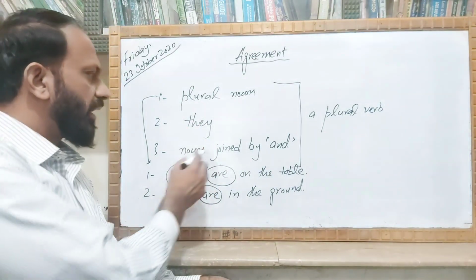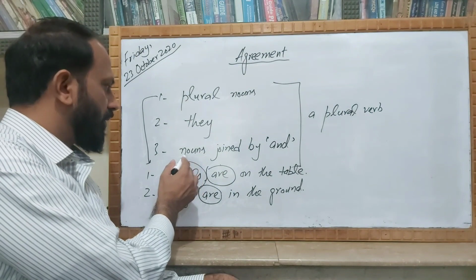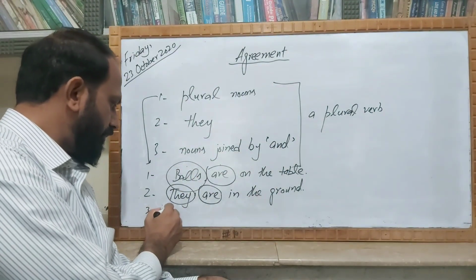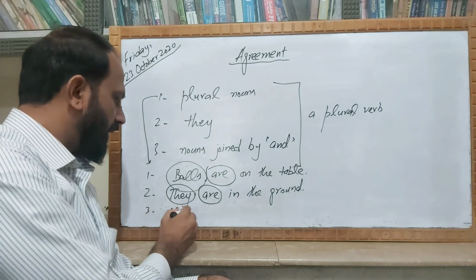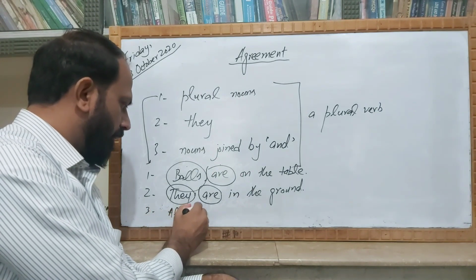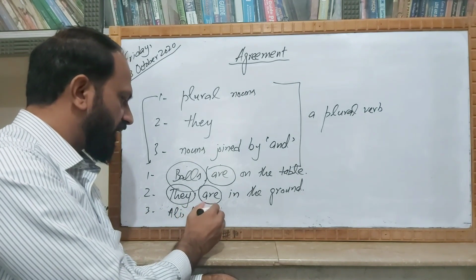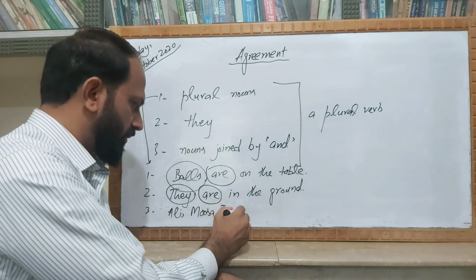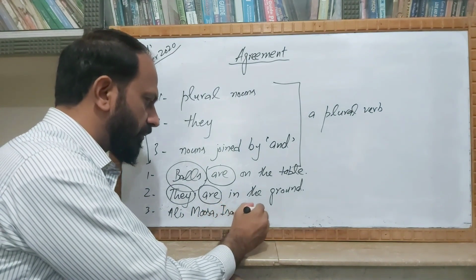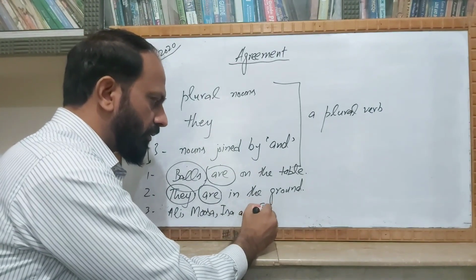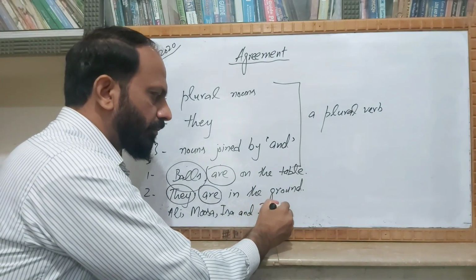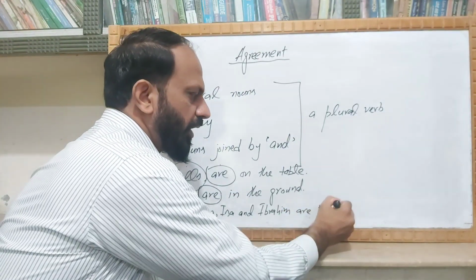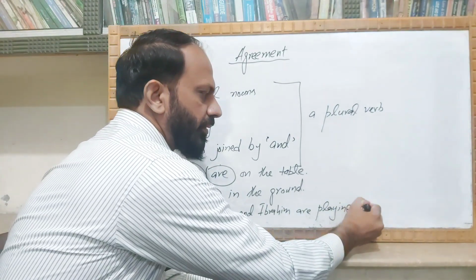And then the last example for this kind of subject, we can say Ali, Musa, Isa and Ibrahim are playing cricket.